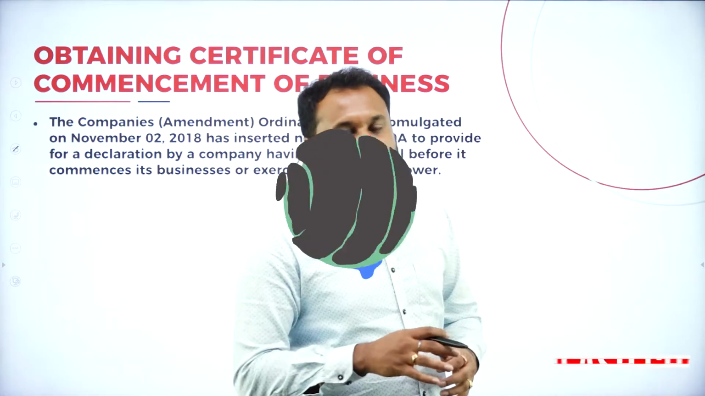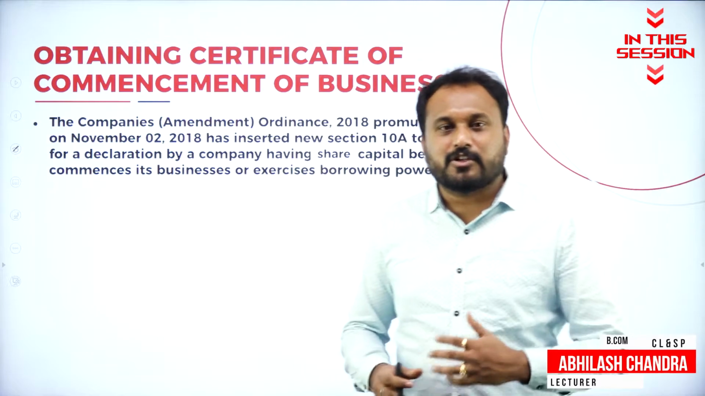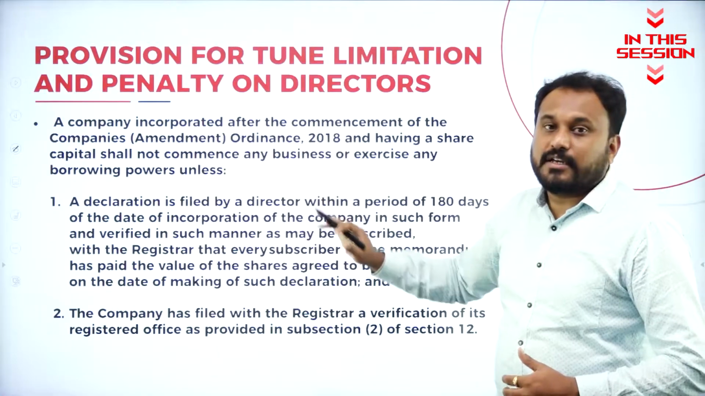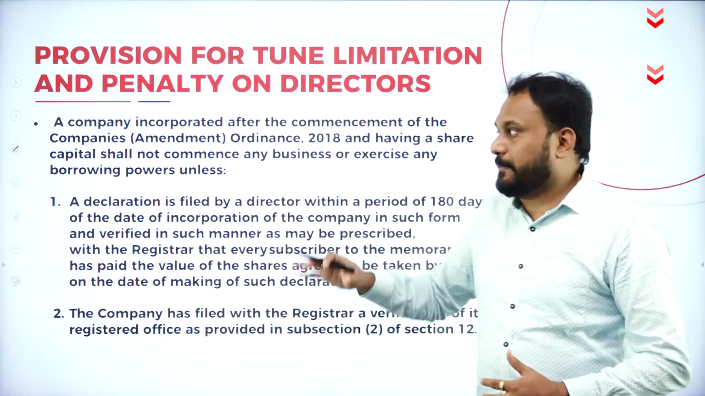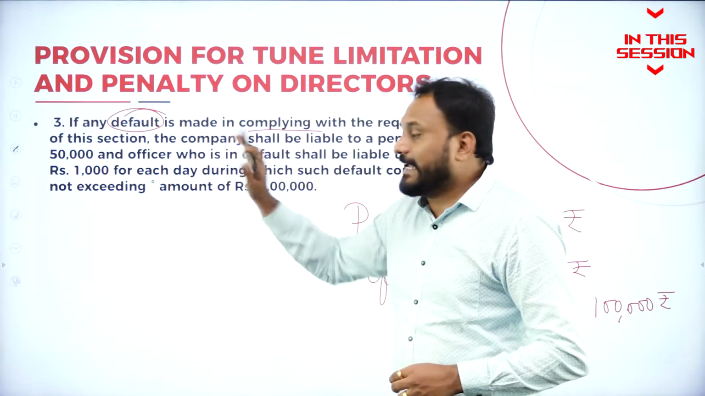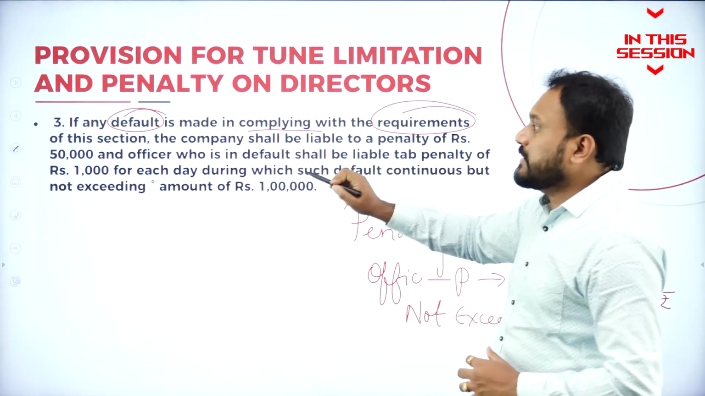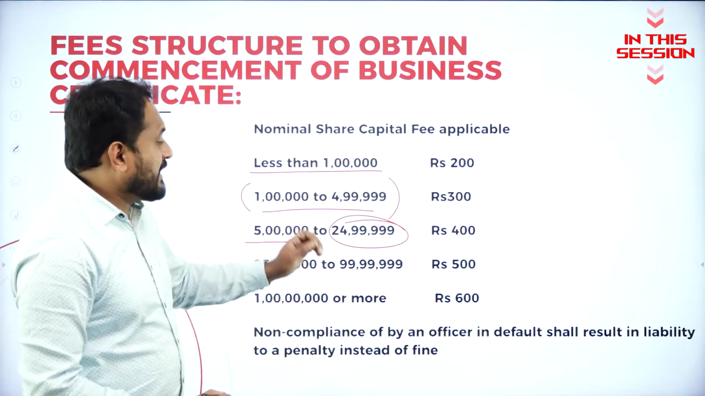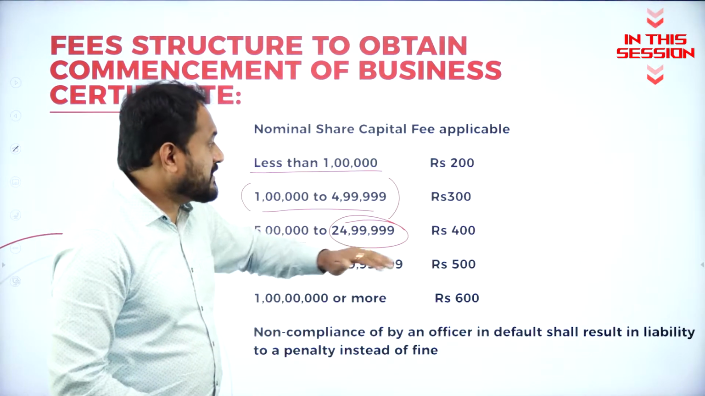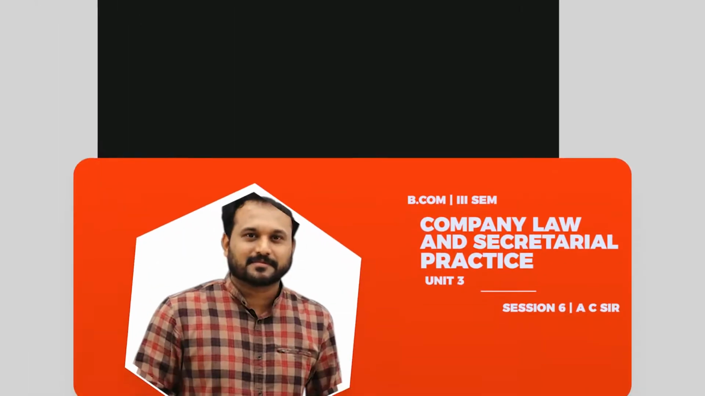So when you compare the Indian rules and you compare with the US rule, there is a lot of difference between here. If they don't do it, what will happen is what I'll be explaining. So if any default is made in complying with the requirements of this section, 24,99,999, it is 400. See, these are the slab rate which we actually go with.